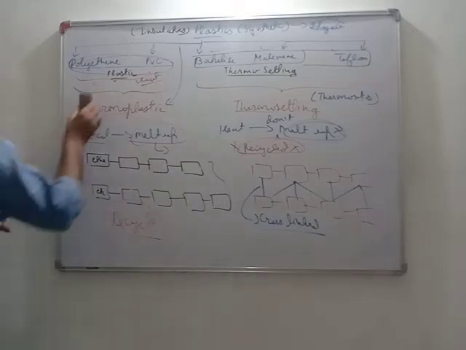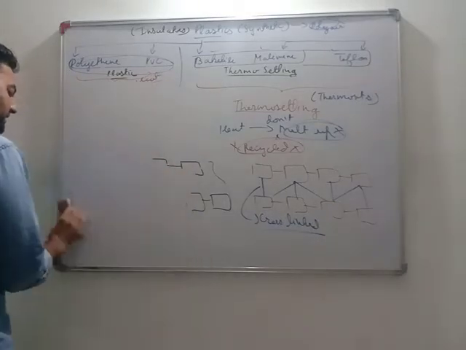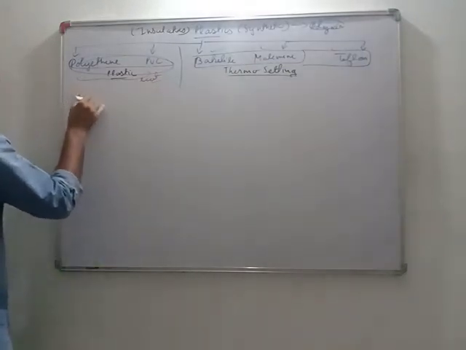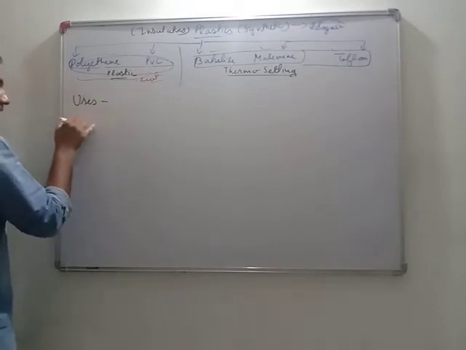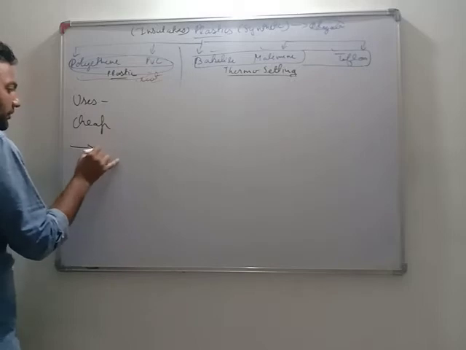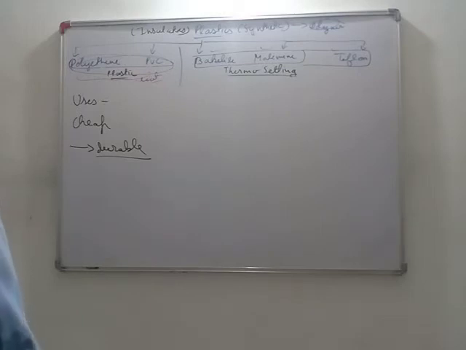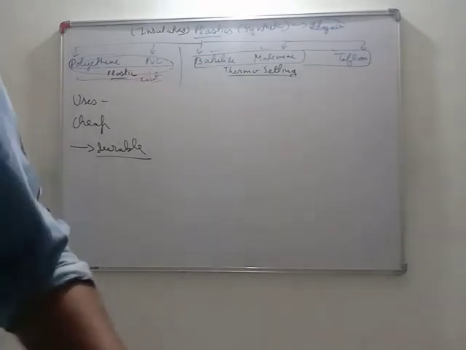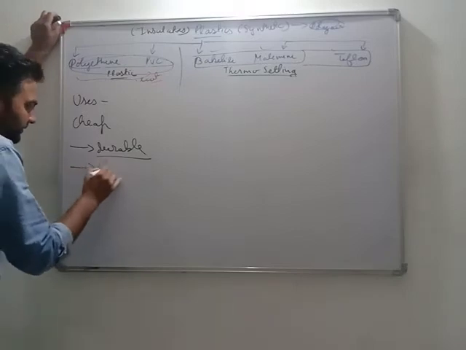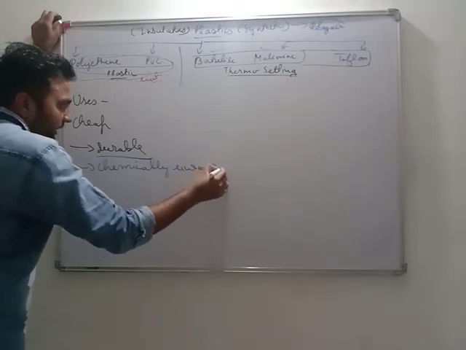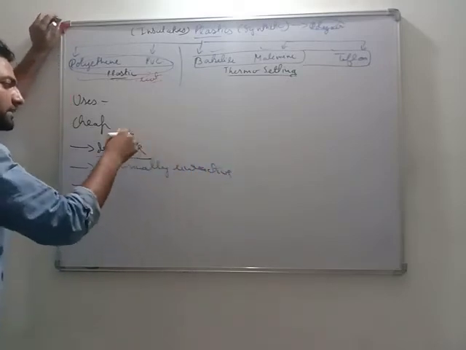We studied plastics. Now the uses of plastics. See my dear friends, the things which we are using, now we need to see the properties. Uses of plastic. Very important. Plastic is very cheap. Most important, it is very much durable. Durable means for years and years nothing will happen to it. It is chemically unreactive. No chemicals affect it too much.